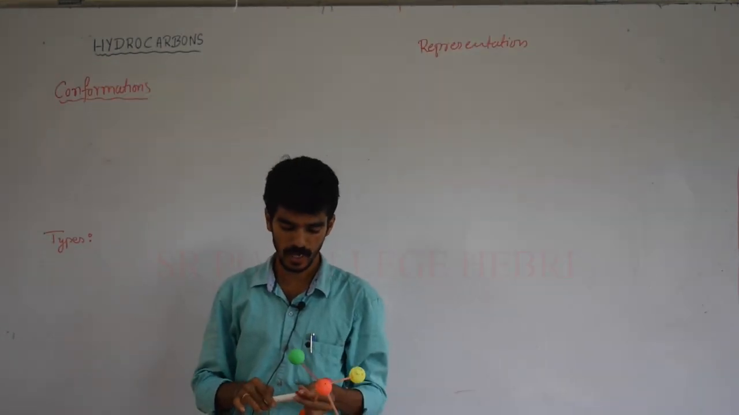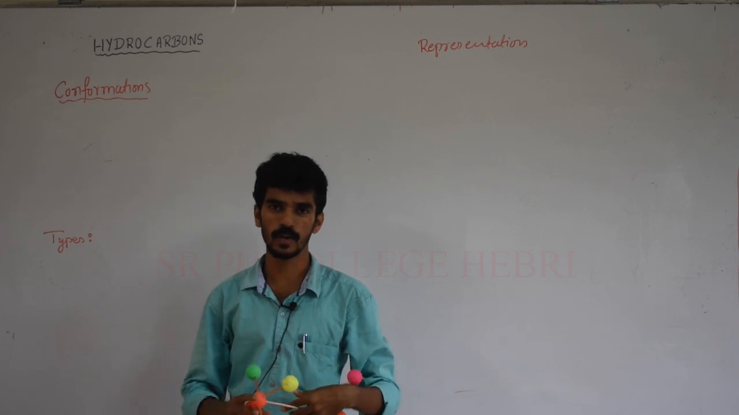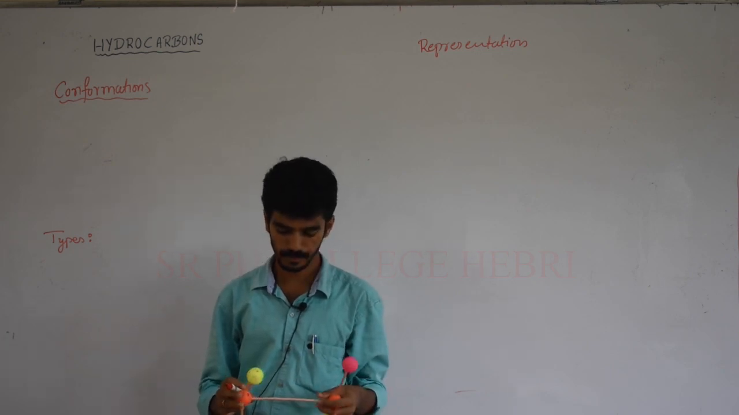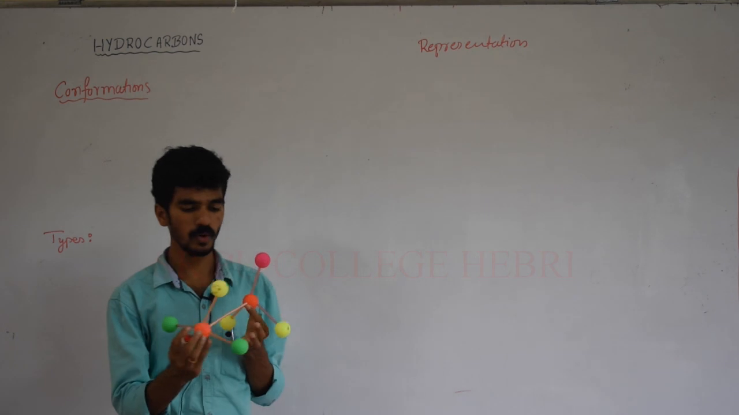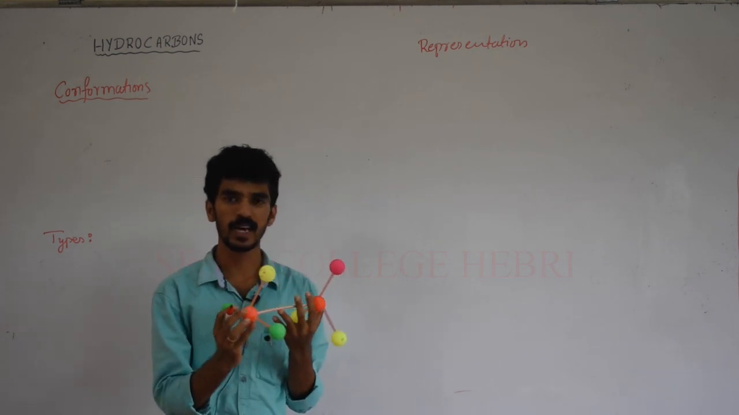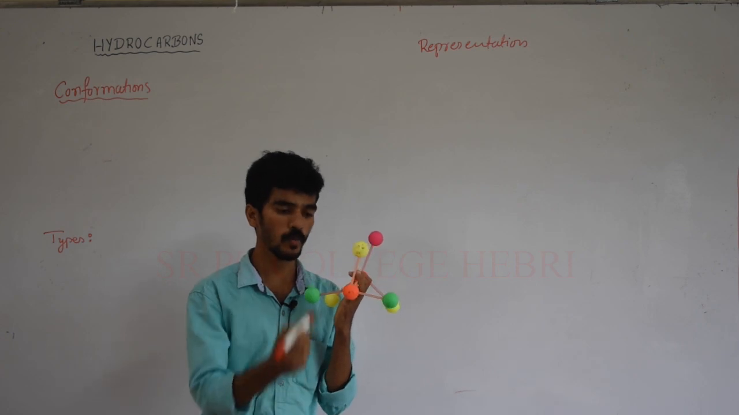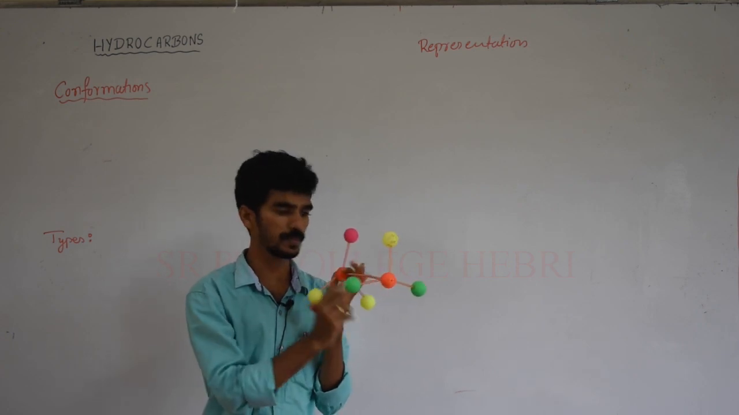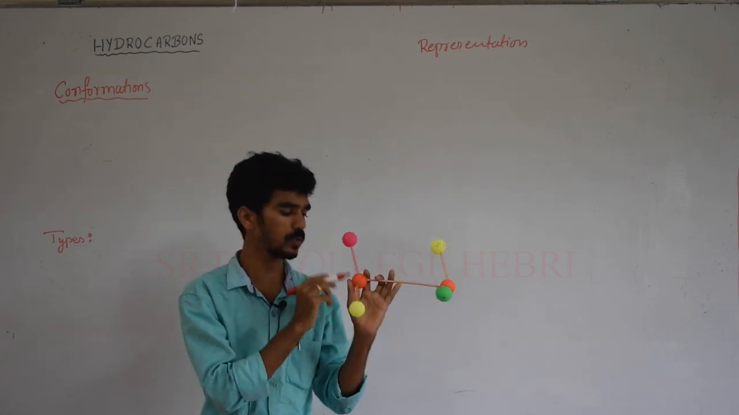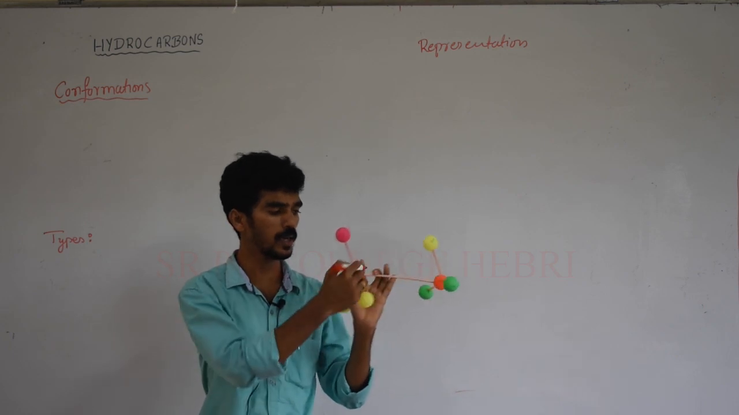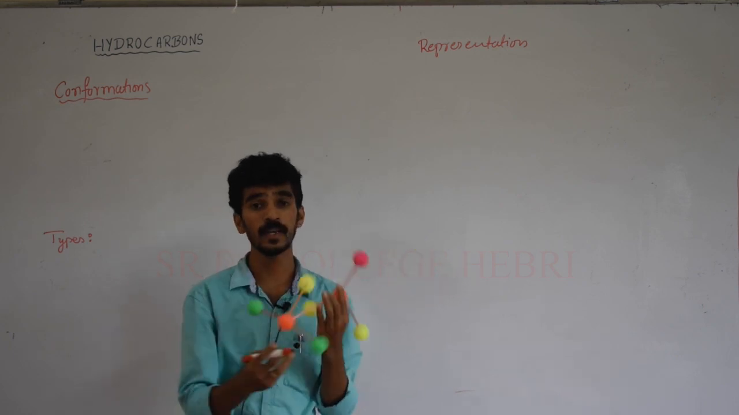Now imagine I am using the ball and stick model for this concept. Here these two orange balls represent the carbon atoms, and carbon having tetravalency means it has 4 bonds, 1 2 3 4 bonds. Here also 1 2 3 4, so 3 bonds here and 1 bond with the C-C carbon bond.